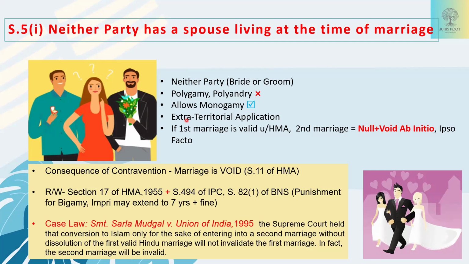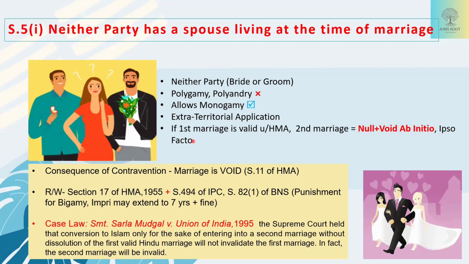What do you mean by this? Extraterritorial application means suppose a man is getting married to a woman in India. Okay. Later he shifts to US and then he marries a US citizen. He ditches his first wife. So in this case, his first marriage being a valid one, if it is a valid one in India, then his second marriage is completely void. Just because he is getting married outside India doesn't mean that the second marriage will be valid.